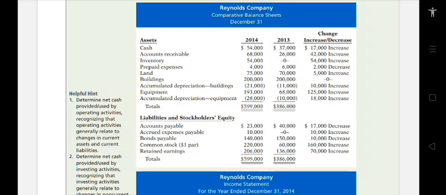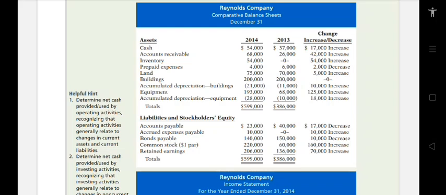Then the increase is $42,000. Prepaid expenses, $4,000 and $6,000, and the decrease is $2,000. Then next we have the land, $75,000 and $70,000. Then the increase we have $5,000. Then buildings we have $200,000 and $200,000, and there is no change, zero.